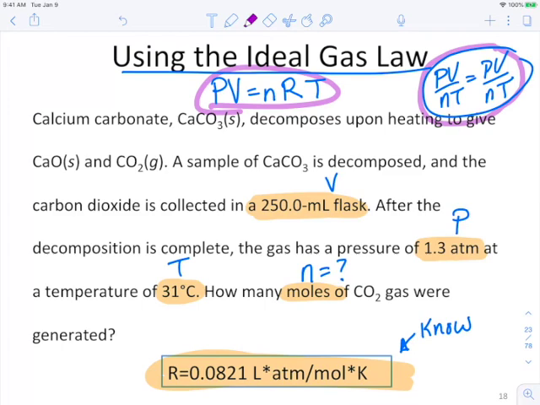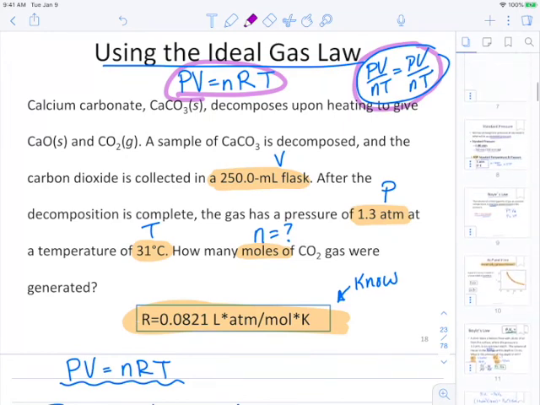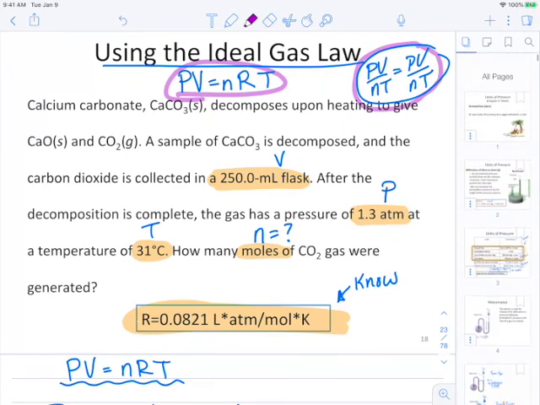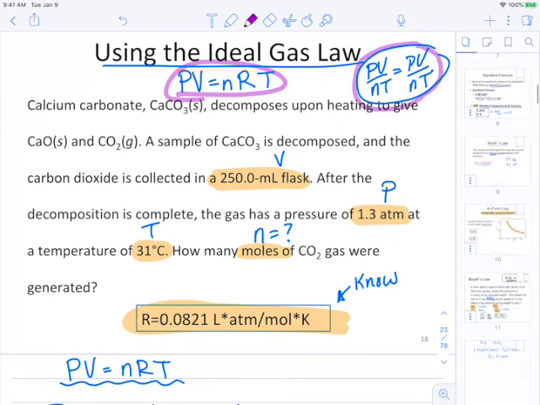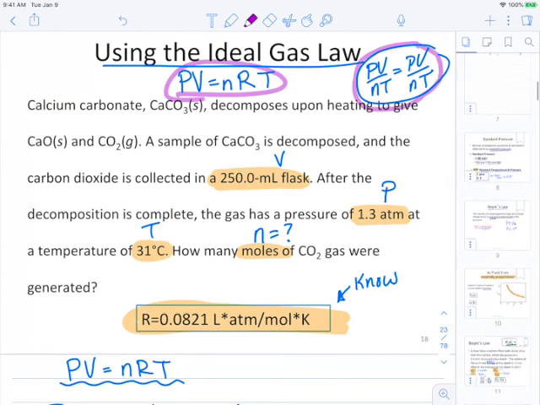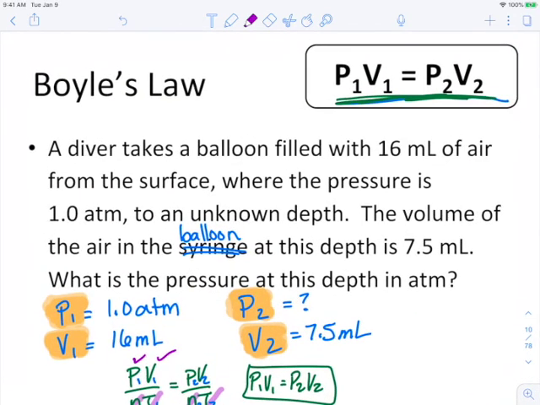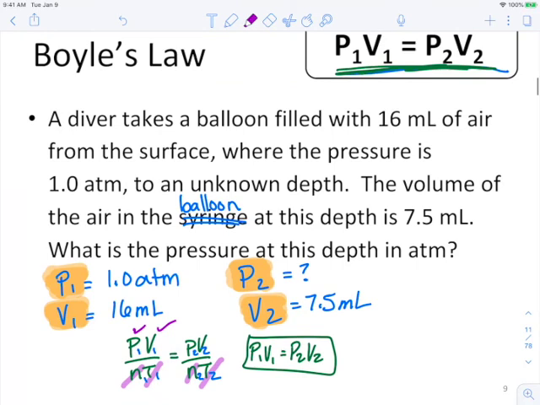So for instance, let's run back to that Boyle's law. All right, so at Boyle's law, we had a volume 1 and we had a volume 2. So we had two different amounts for volume. And then for pressure, we had pressure 1, and then we were asked about a second pressure. That tells us we have a before and after. That tells us we need PV over NT equals PV over NT.